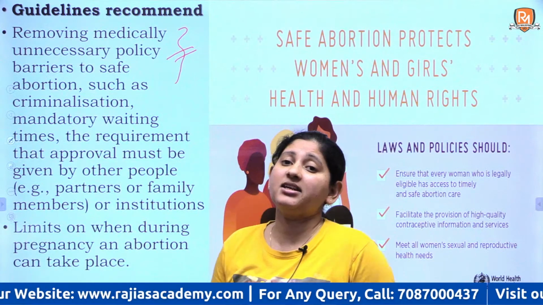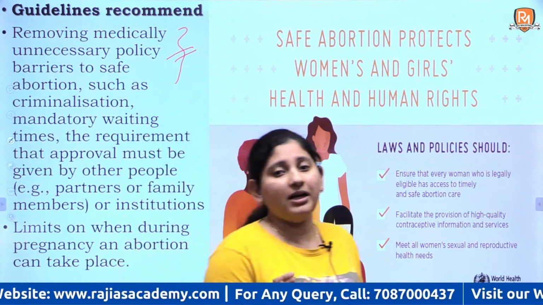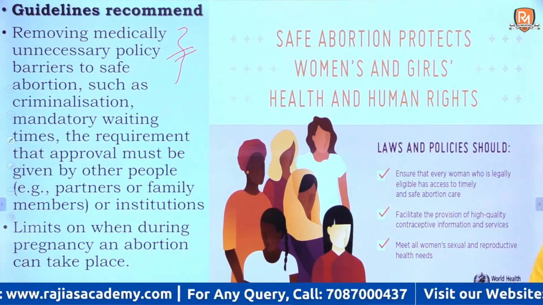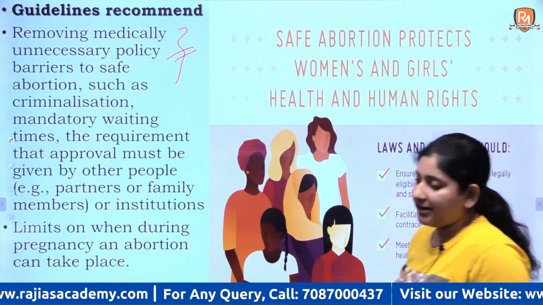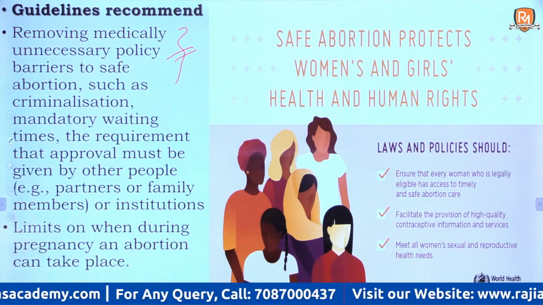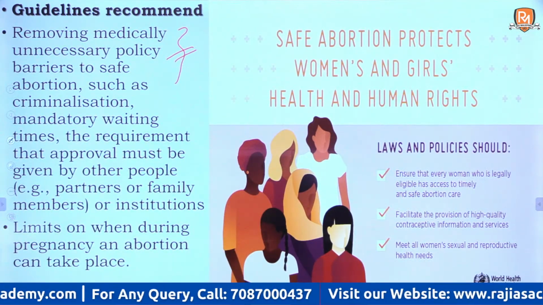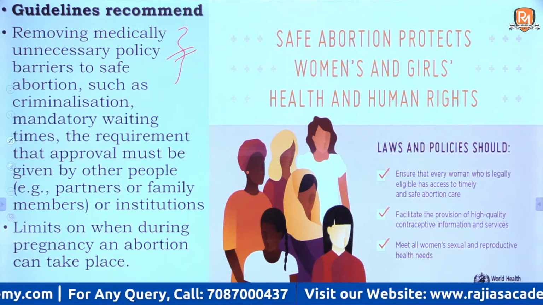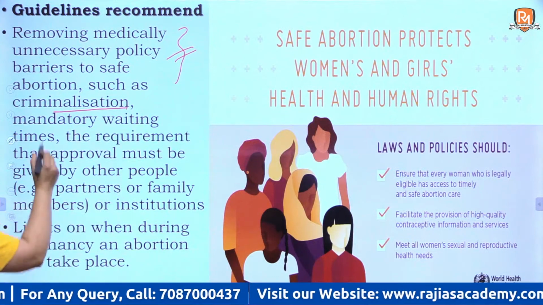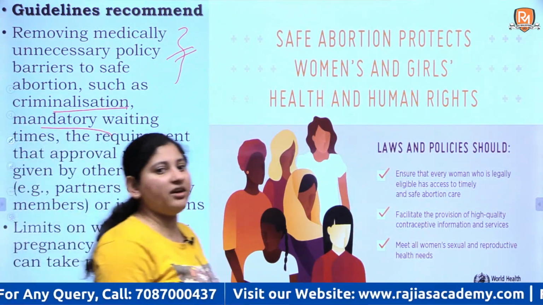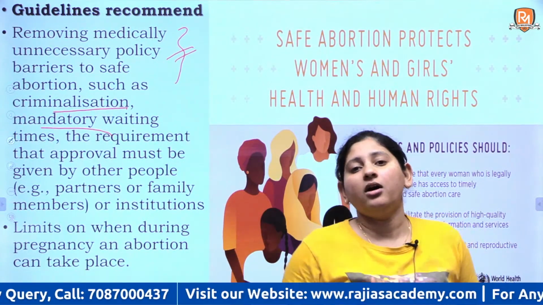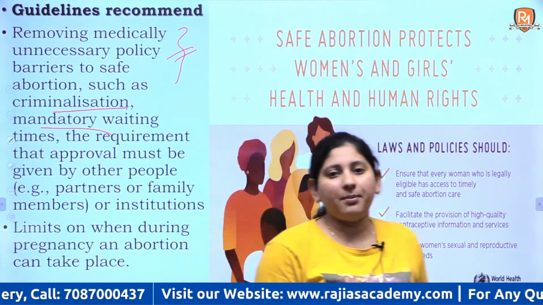They just get it done illegally. So that ultimately has a negative impact, right? It actually harms their health and their near and dear ones. So what WHO has recommended is that the medically unnecessary policies such as criminalization or mandatory waiting period, or signatures that are required by your partner or your family members.